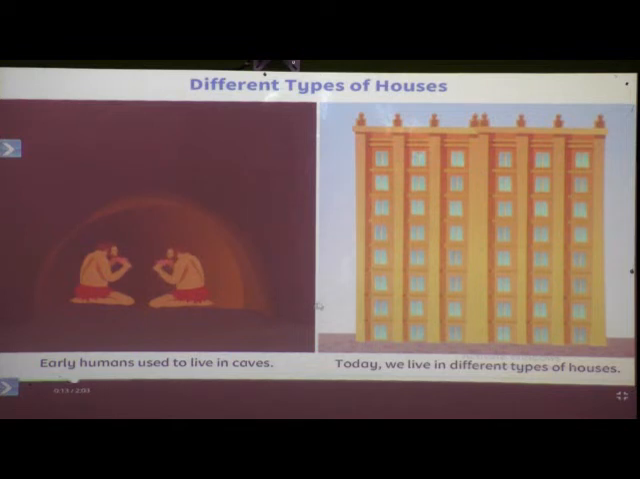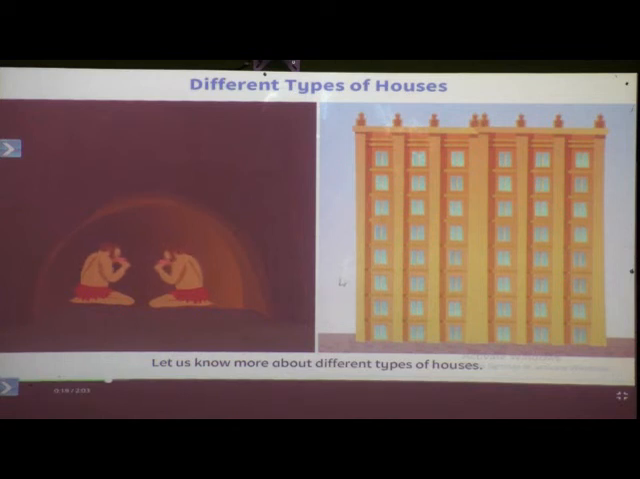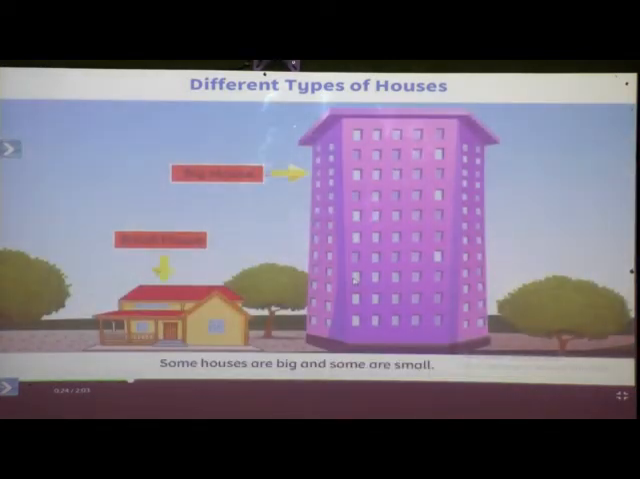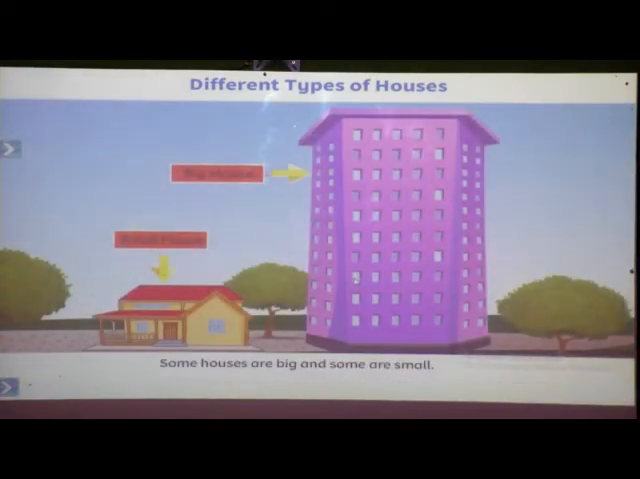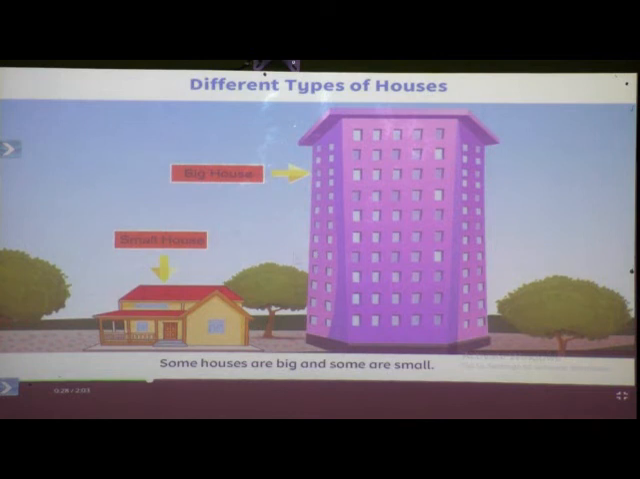Different types of houses. Let us know more about different types of houses. Some houses are big and some are small. Can you see children? This is the big house, or you can say multi-storied building, and this is a separate bungalow. It is known as a small house. Means houses may be big or small.